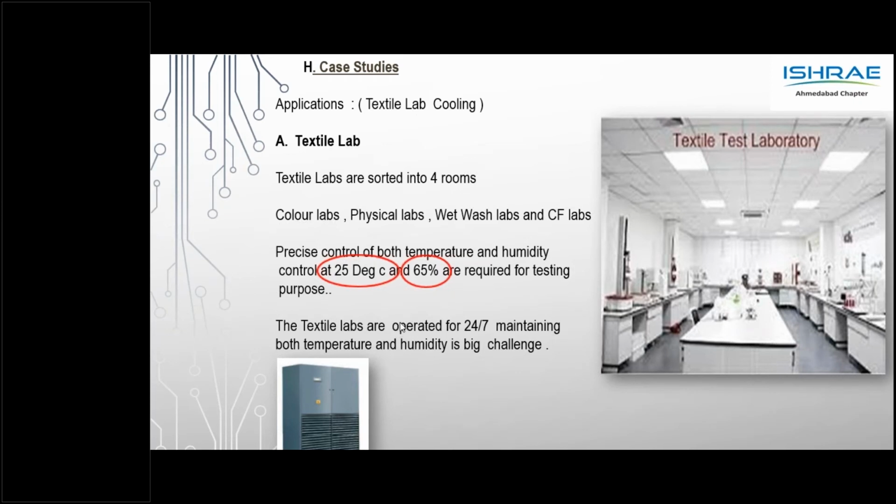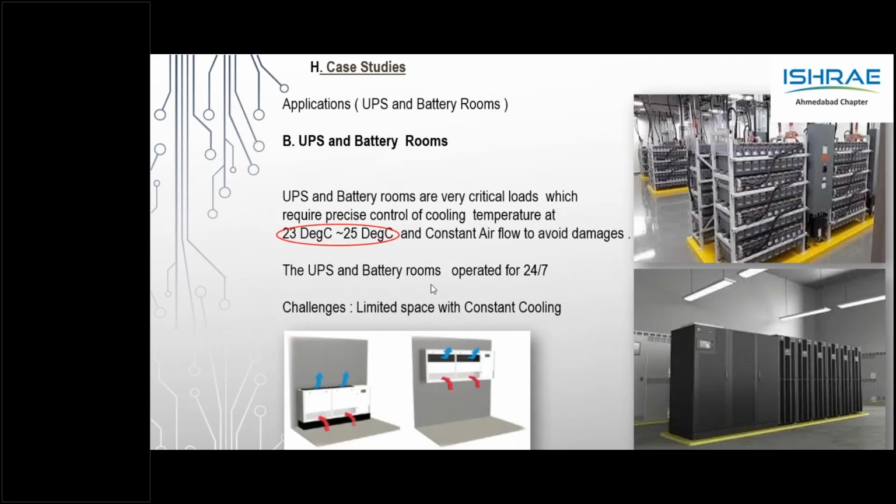Couple of challenges we also found is that limited space in the room, in the battery room and the UPS room. On the CCU, there is also a wall mounted CCU which can be plugged on the wall, or it can be wall mounted or a floor mounted, and these units would have all the components what we looked in the previous slide: heater, humidifier, EC fan, controller. But these are very compact units which should be placed on the wall, especially to cater such very compact rooms.